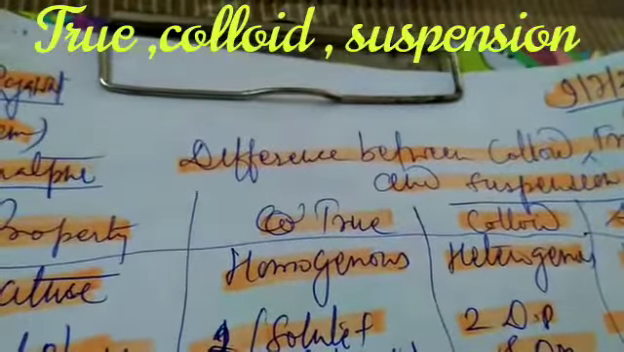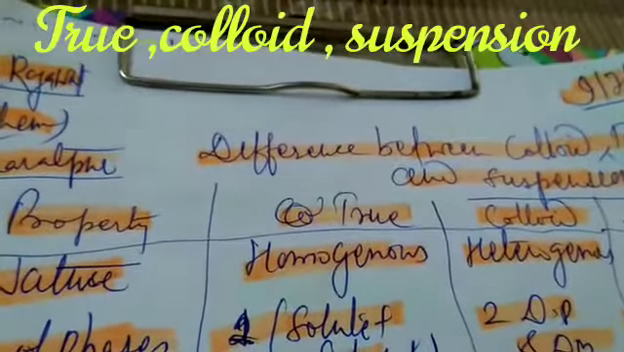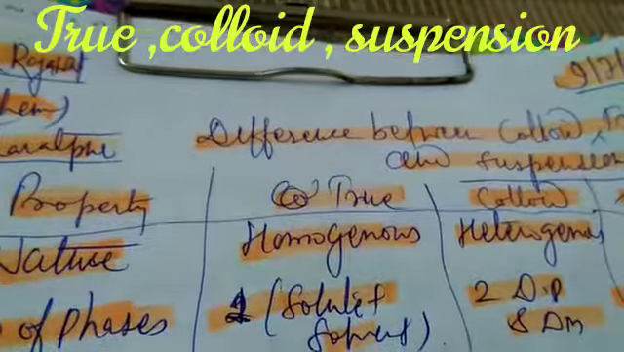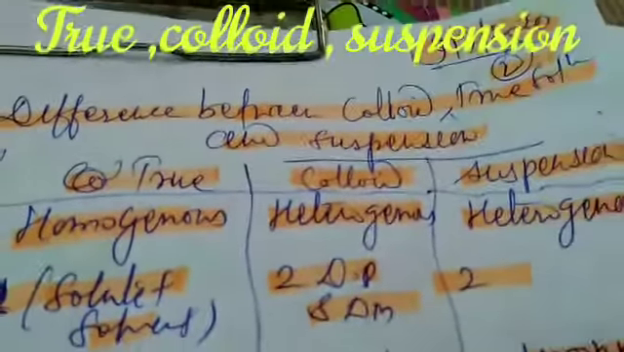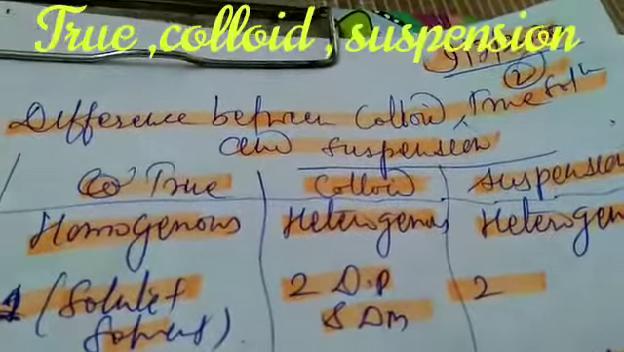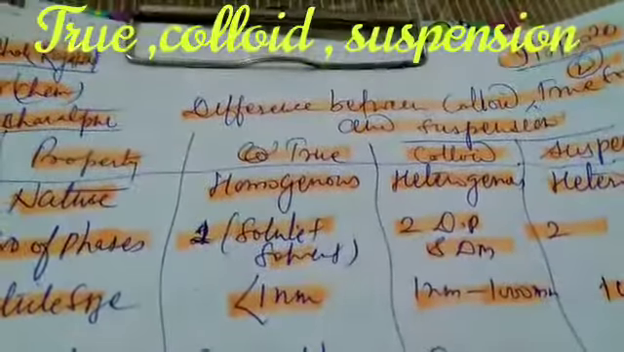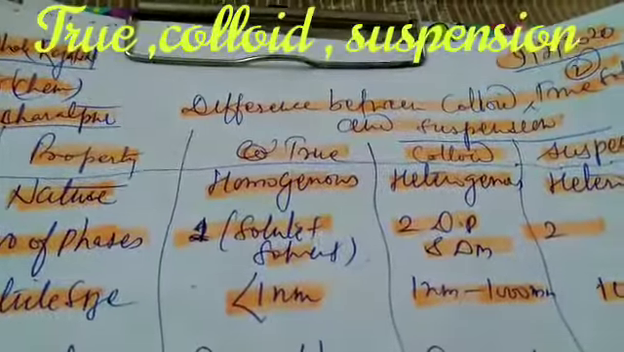The example for true solution is aqueous solution of sodium chloride or aqueous solution of sugar. In these, the solute should be dissolved completely in solvent. So aqueous sodium chloride and aqueous sugar are examples of true solution. As far as colloidal solution is concerned, you can take the example of soap solution, or soapy water. As far as suspension is concerned, you can take the example of sand dropped in water.